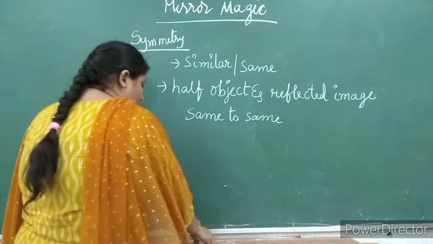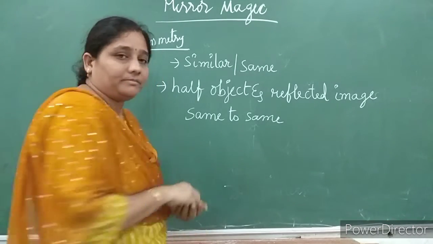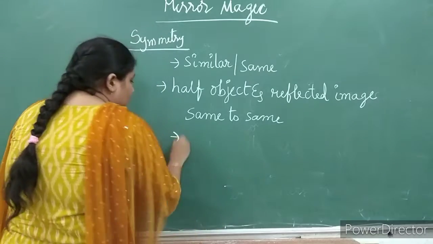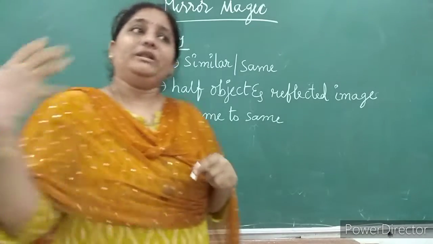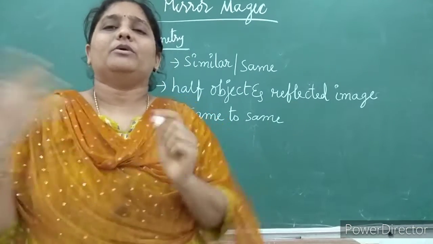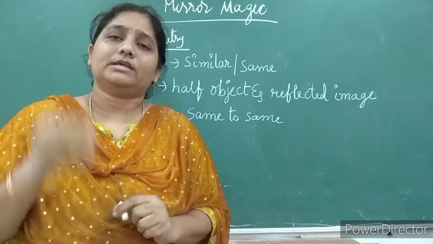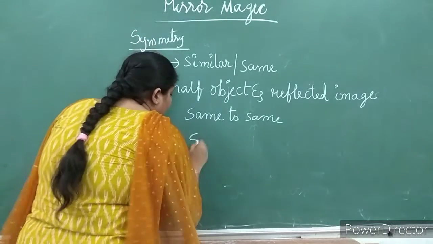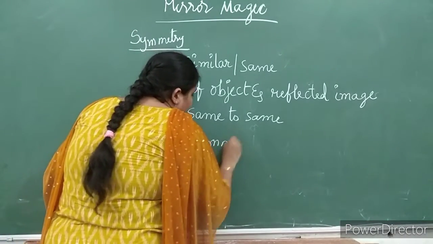Okay, children. After symmetry, in our surroundings we will see so many objects that are similar in their nature. That type of object we call symmetrical objects.